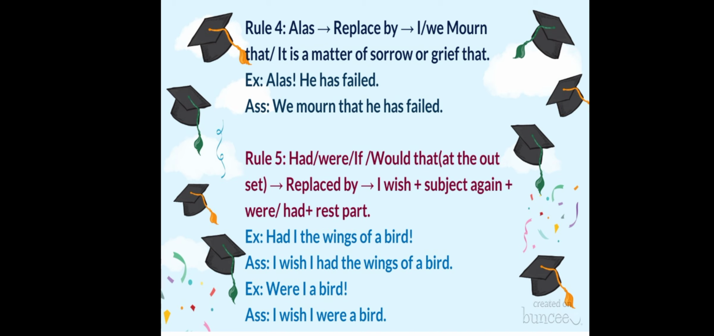One more example. Were I a bird? So what you have to do? First of all, you have to use I wish, then the subject. Again, you have to write I. Then you have to see in the exclamatory sentence or in your question which word is given. Had, were, if, which word is given. And accordingly, you will use that in the assertive sentence. So here it is were. So I have used here were and then the rest part of the sentence, a bird. Okay, so the sentence is, I wish I were a bird.